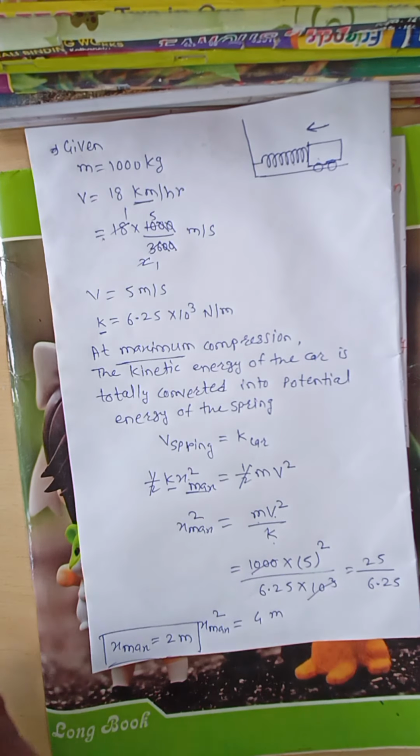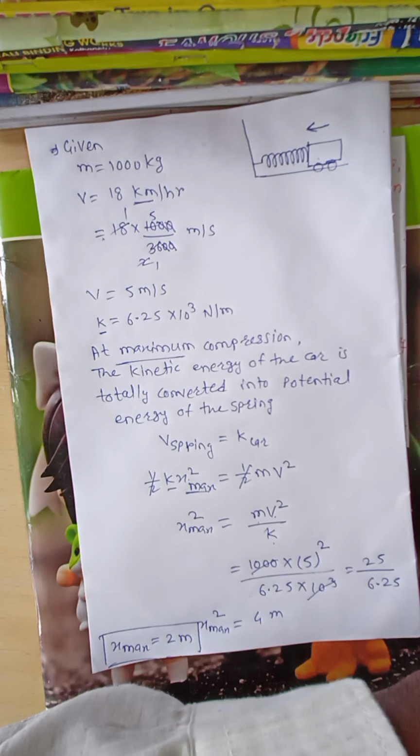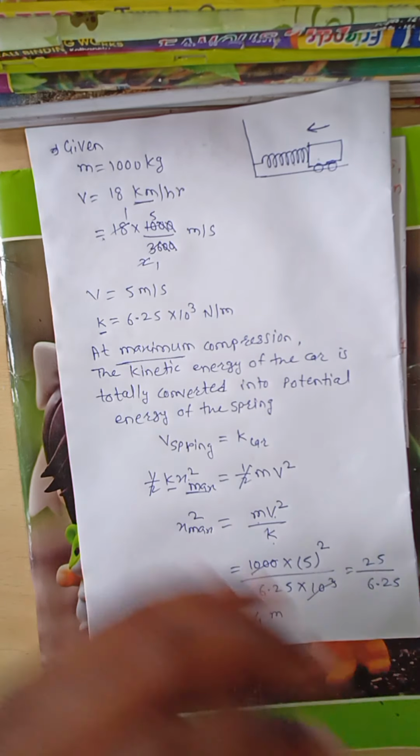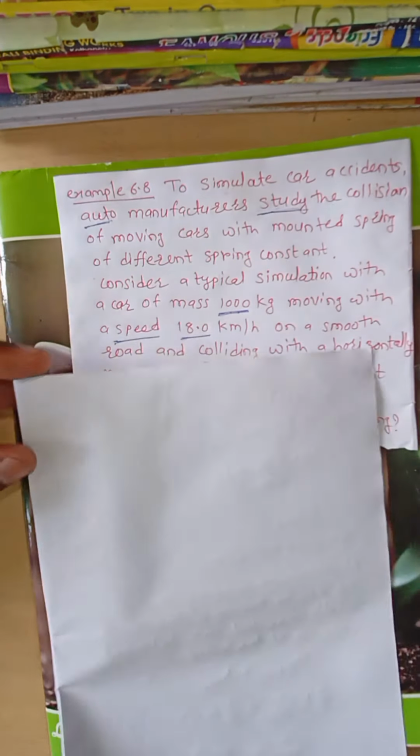Now the next example is based on this example only. Now the next example, that is example 6.9. What is example 6.9?